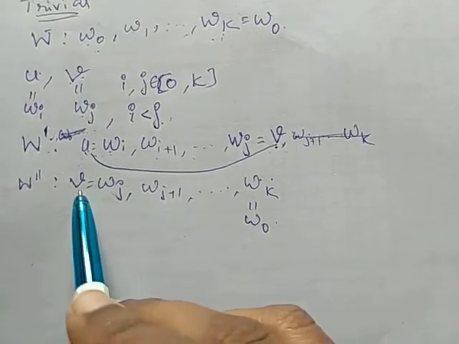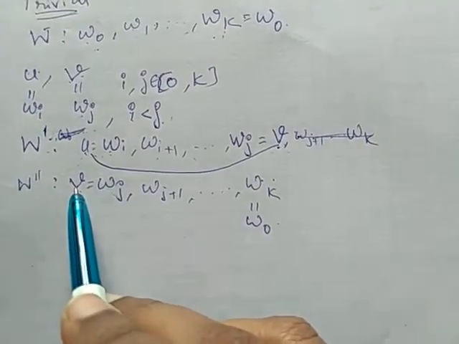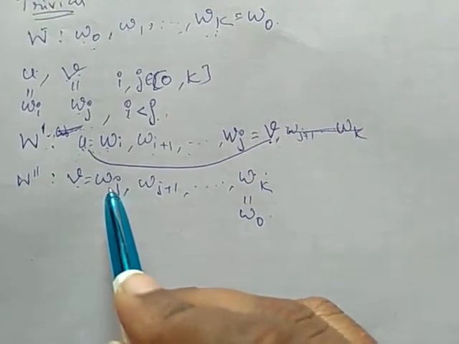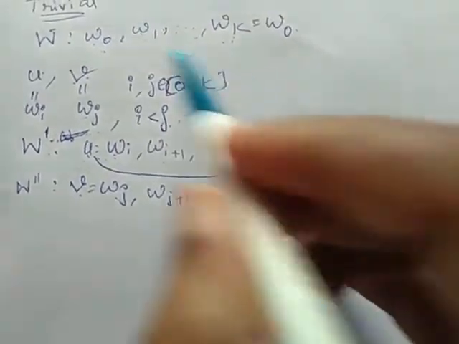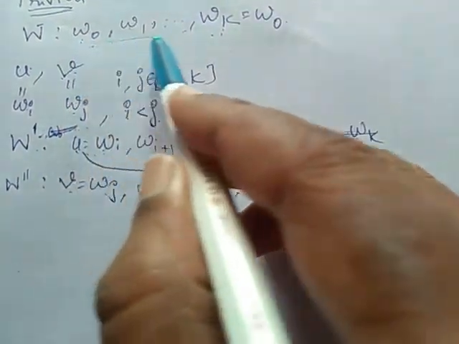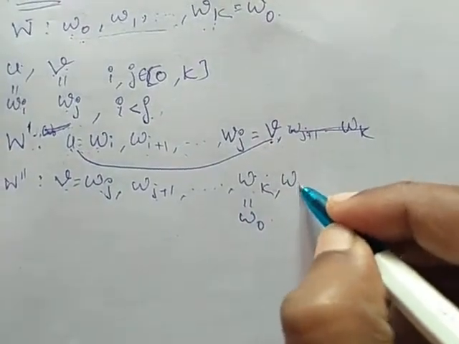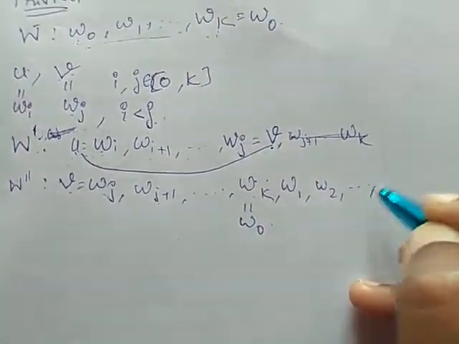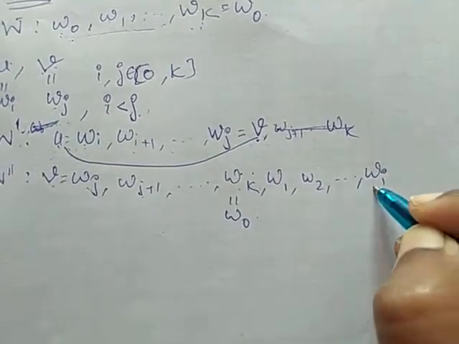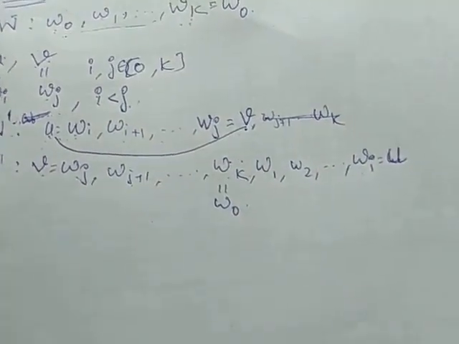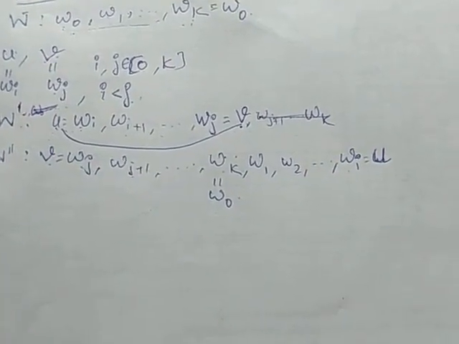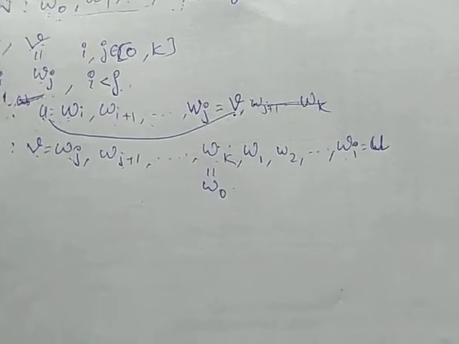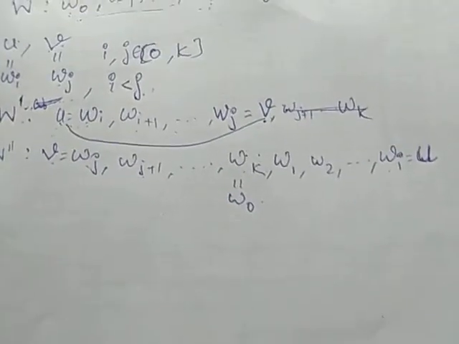So, here we are considering v. In the second walk, we are having v. V is wj. Next vertex is wj plus 1, etc. till wk. Obviously, from w0, there exist vertices. So, it should be w1, w2, etc. till wi, I am considering, because wi is our u. So, we have proved that there exists a walk between u and v and w also. Hence, D is strong.